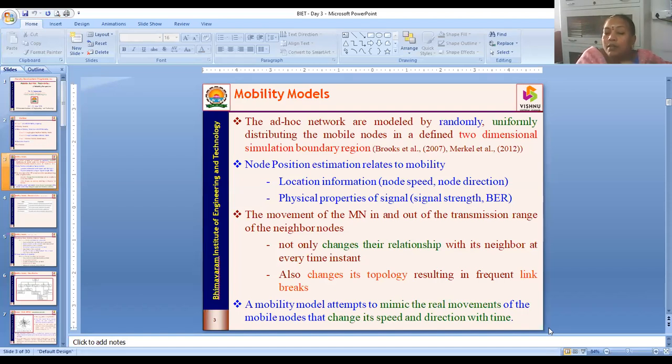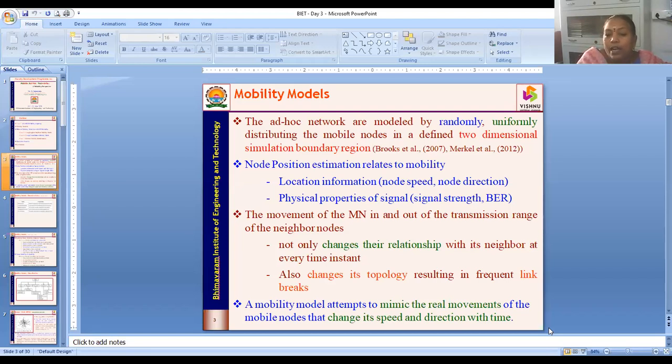Based upon the movement of the person, you define the mobility. The movement of the person is not predefined. You go to a destination based upon the traffic, choose your own path, and reach the destination. So the mobility of the soldier is unpredictable.